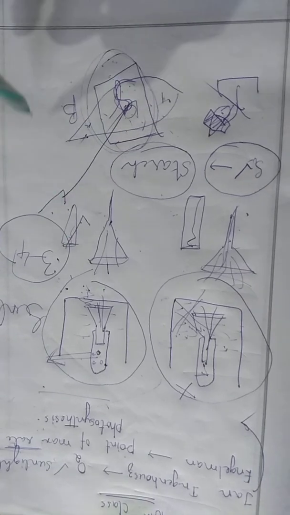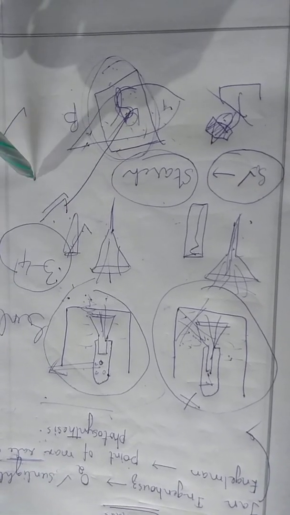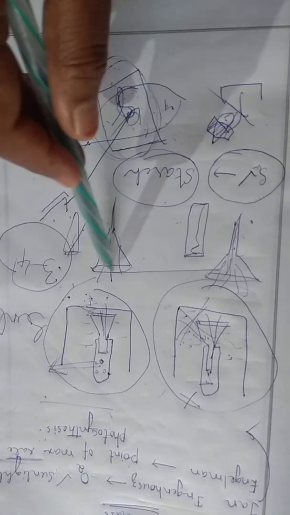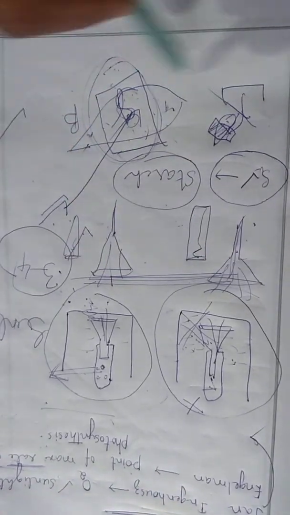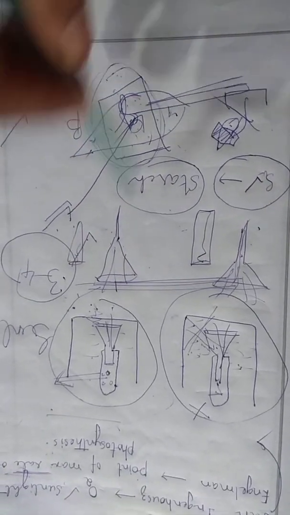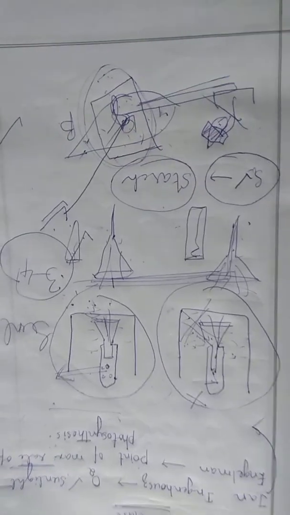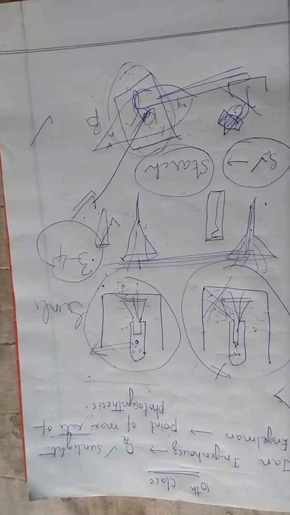So today we have seen two experiments. What is the assignment for today? Draw these two diagrams, the beaker diagram and the potted leaf diagram, and send them on WhatsApp. Okay, thank you.